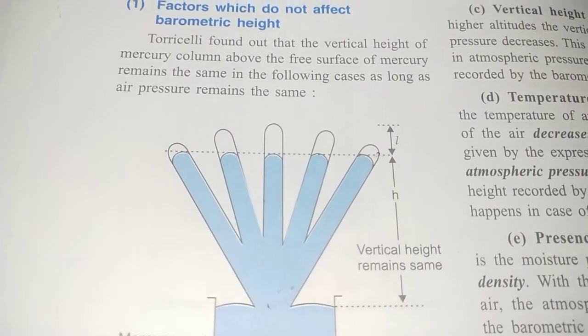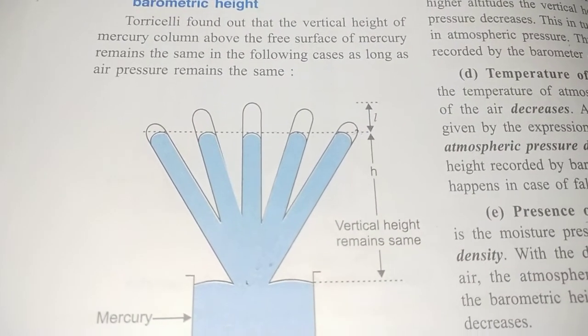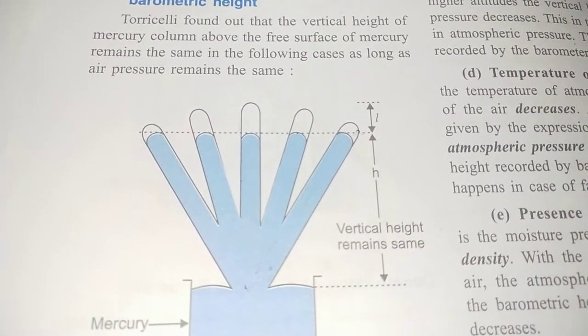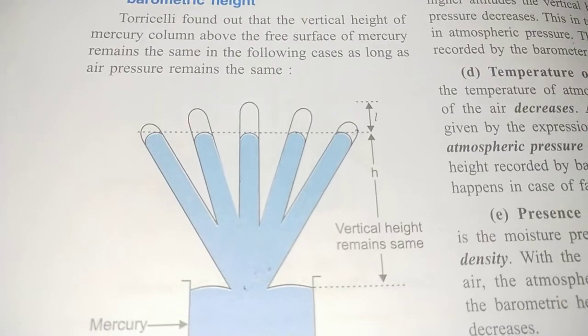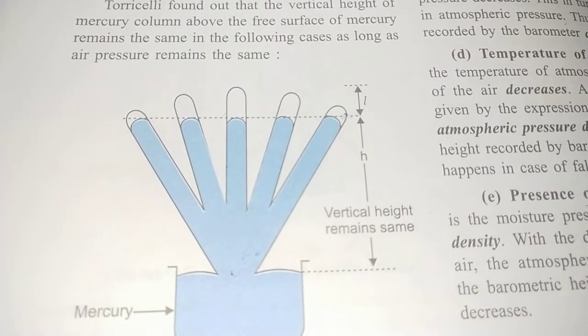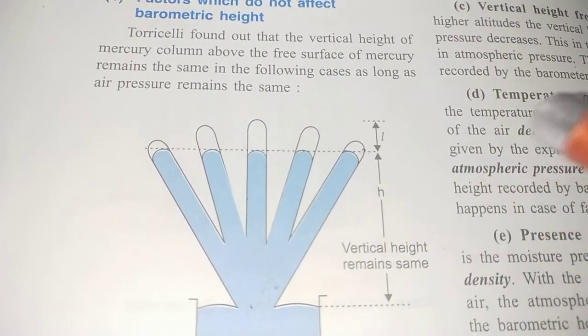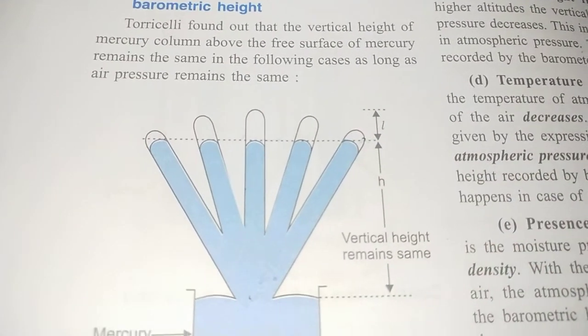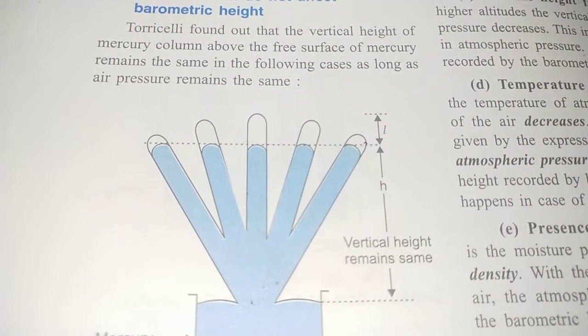Now, how does moisture in mercury matter? Remember, it is found that in case the mercury is damp or some liquid traces are present, and it is introduced into this space, then the barometric height drops. Why is this happening?